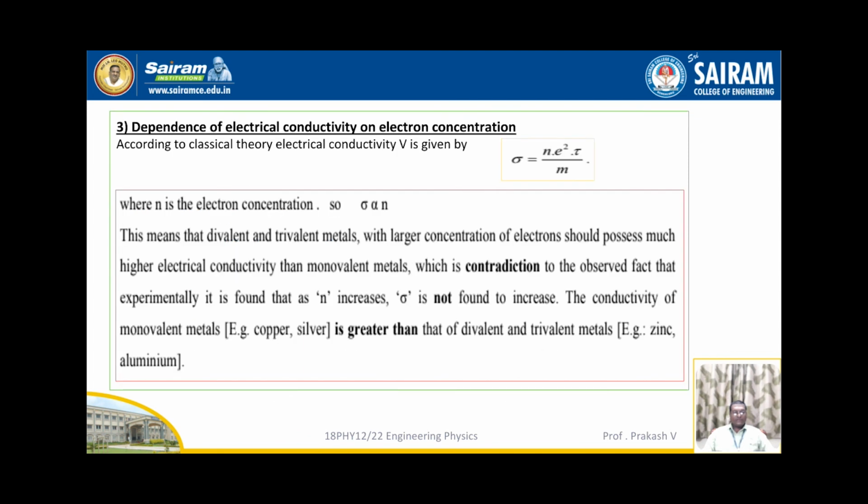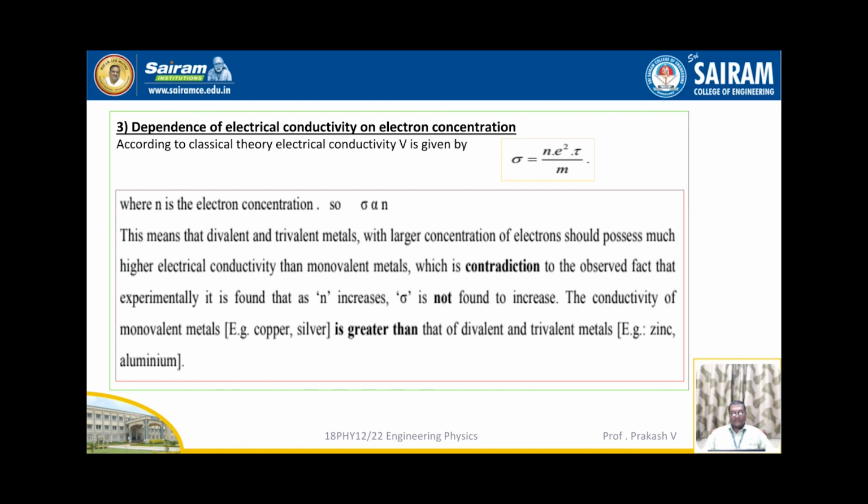The third one is dependence of electrical conductivity on electron concentration. According to classical free electron theory, the electrical conductivity is given by sigma is equal to N e square tau by m, where N is the electron concentration.